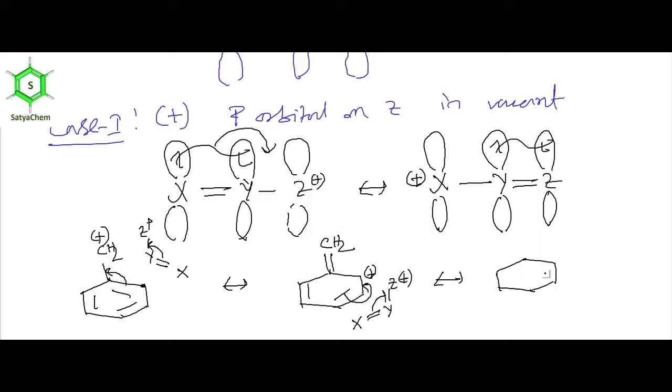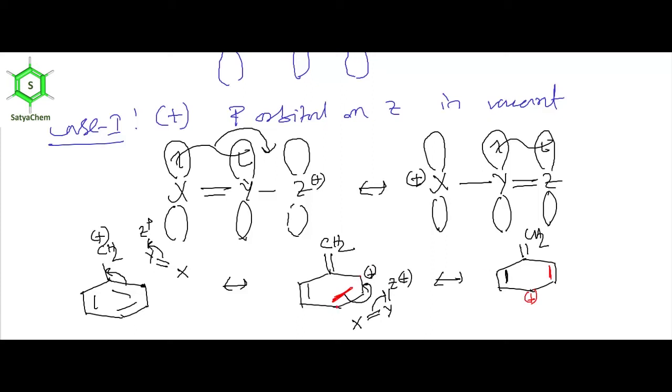The other double bonds will be intact. This pi electron is now here, and the positive charge gets shifted from this carbon to this carbon.